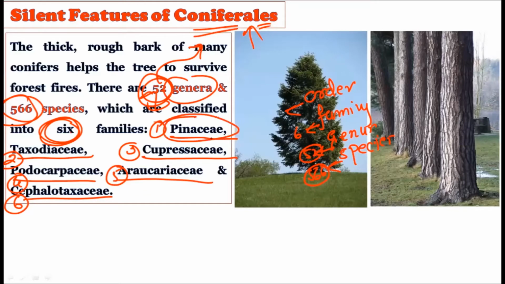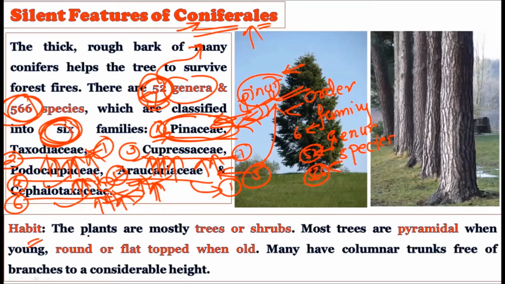As you know, Pinus belongs to the Pinaceae family. So we are taking the one genus Pinus which belongs to the Pinaceae family, and this particular Pinaceae family can be studied through the example of Pinus. For each of the other families, that is Taxodiaceae, Cupressaceae and the other 3 families, we can take an example for study. Now the habit. The plants are mostly trees or shrubs. Whatever species belong to the Coniferales show the habit of trees or shrubs.